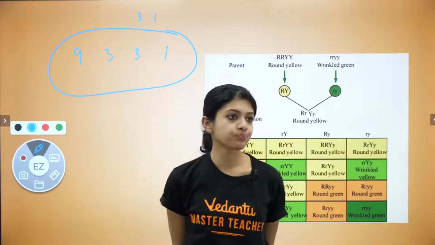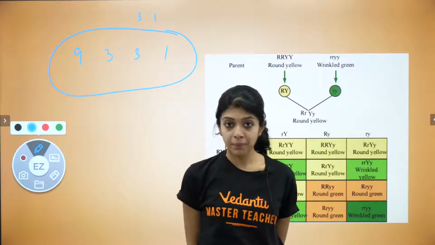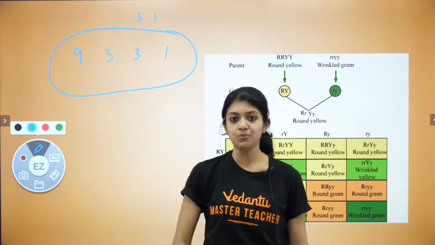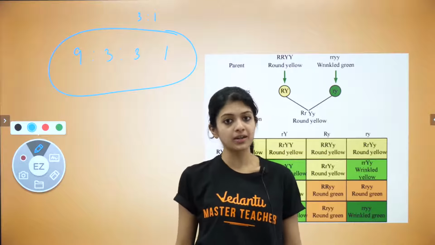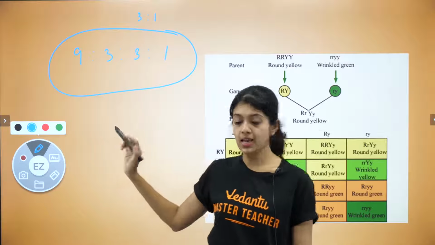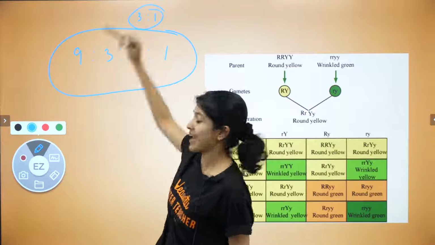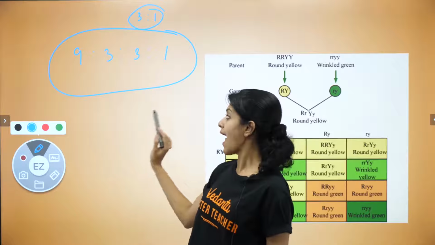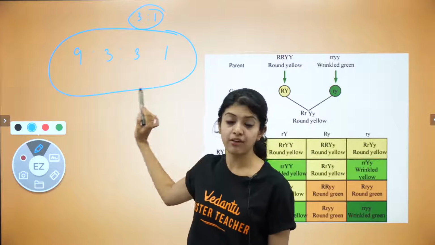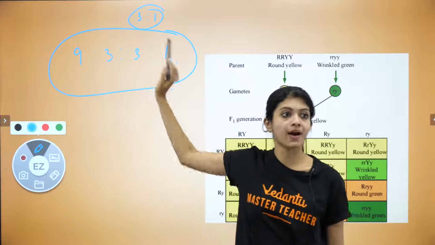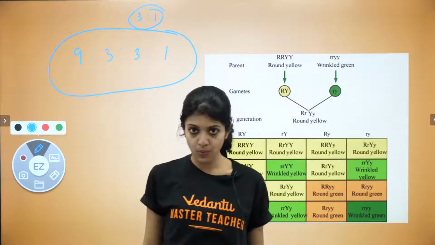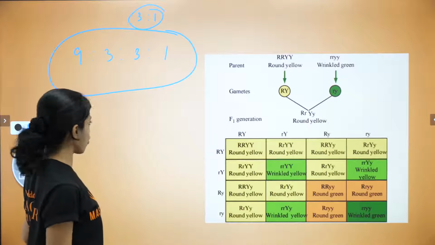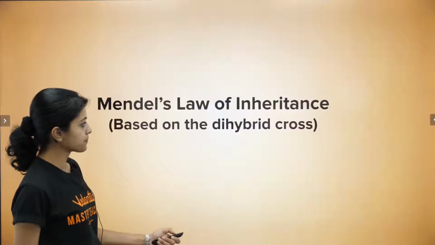Those of you who are very good at math, tell me if you can see any connection between these two. If you can, that would be great, and do post it in the comment section below or put it in the chats. I will be looking at it when the session is being premiered. What link do you see between the monohybrid F2 phenotypic ratio and the dihybrid F2 phenotypic ratio, the 3:1 and the 9:3:3:1? Don't forget, children, this is one of the homework questions that I have for you today.